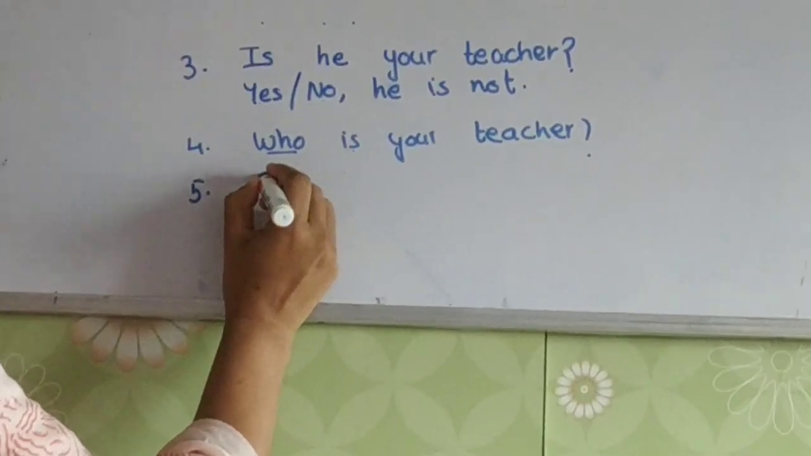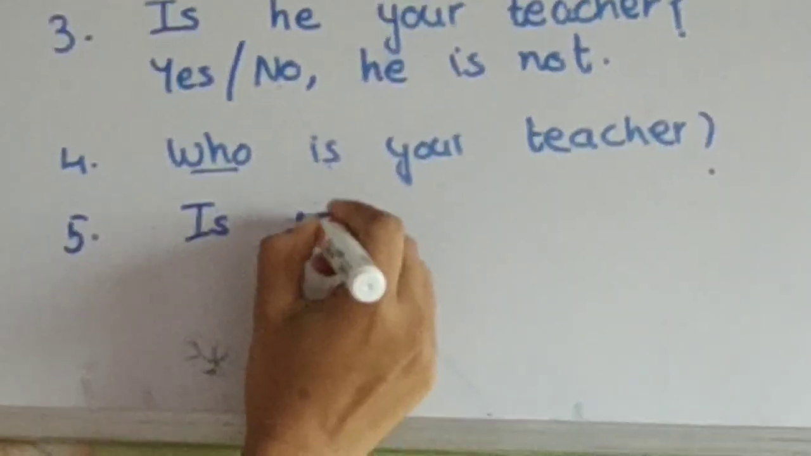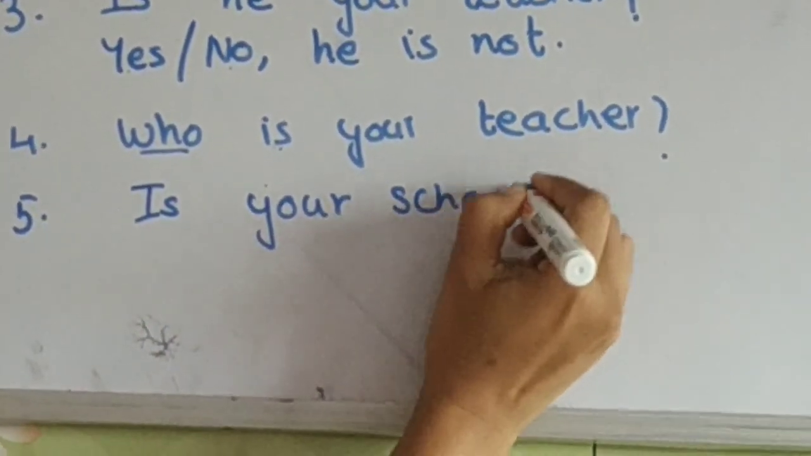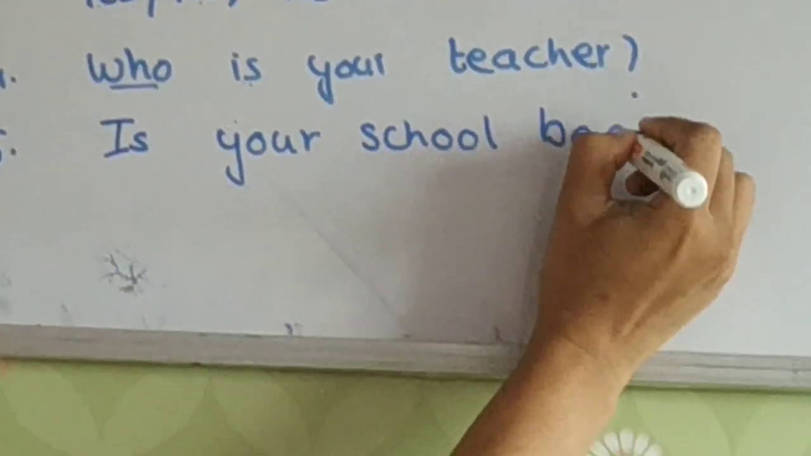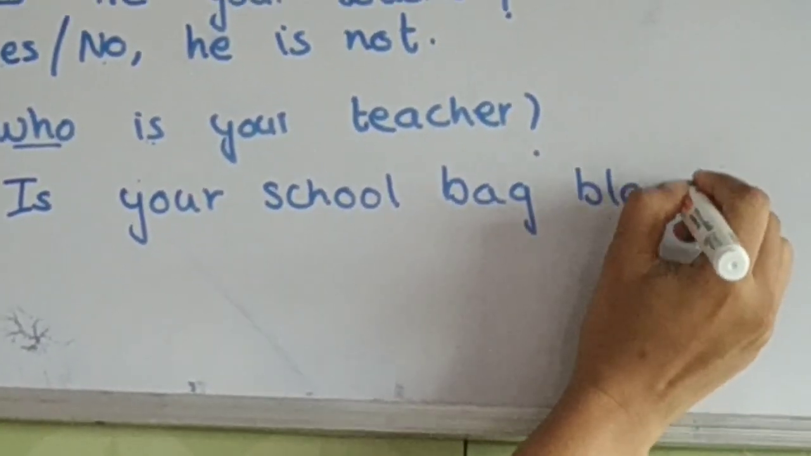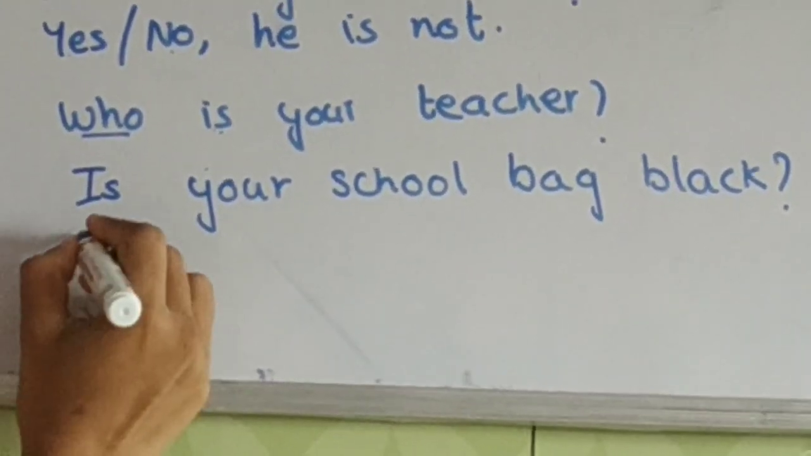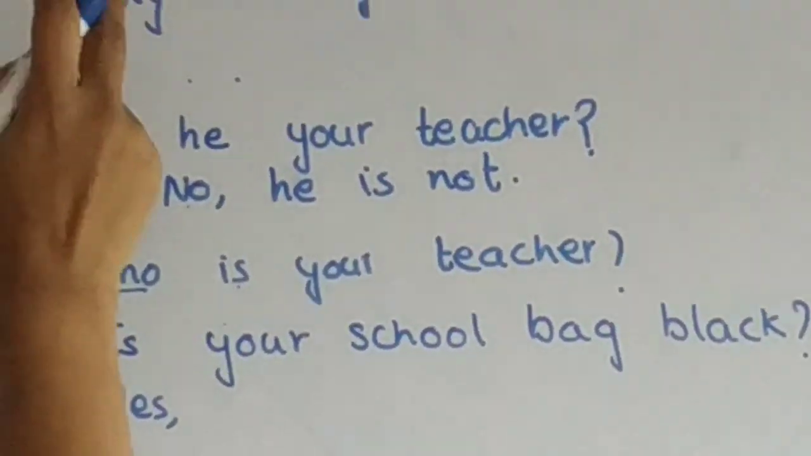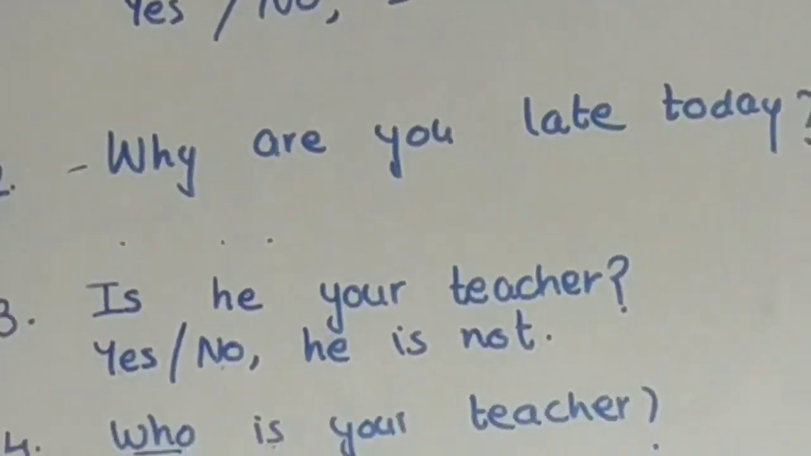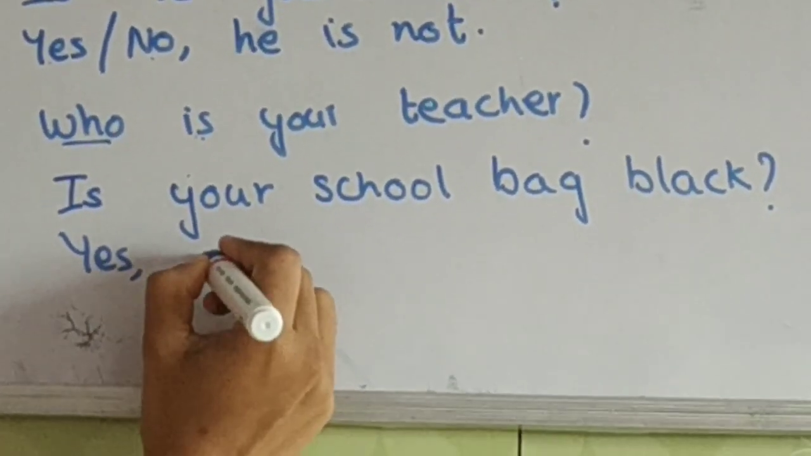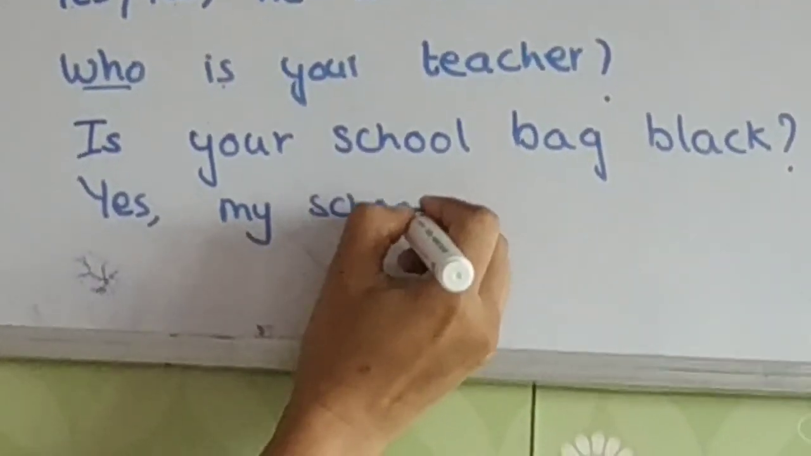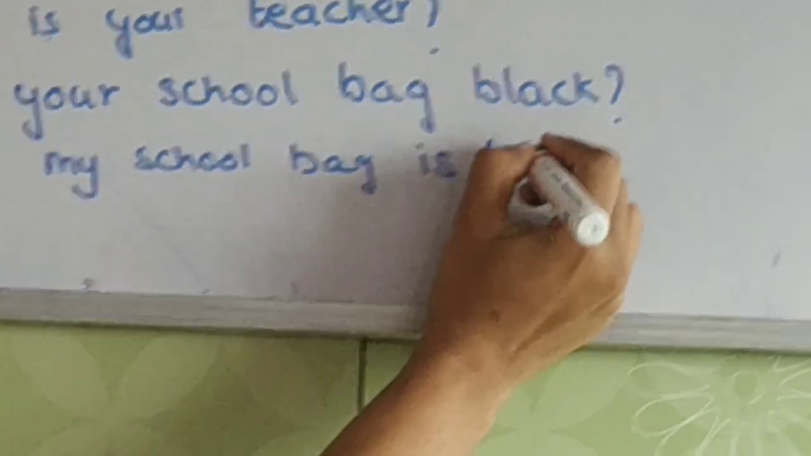If the question is, is your school bag black? What will you say? Yes, then comma. Remember, whenever you give yes or no, you put a comma. No, yes, my school bag is black.